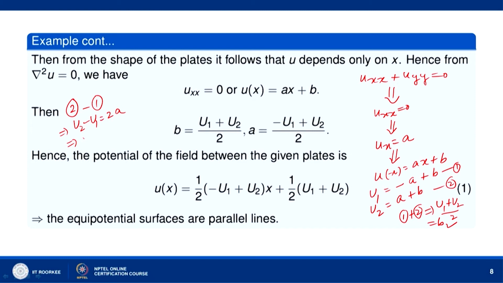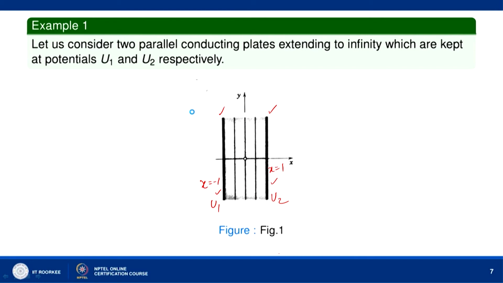So, that gives you a = (u2 - u1)/2. So, we get the values of a and b by taking the left plate at x = -1 and the other plate at x = 1.